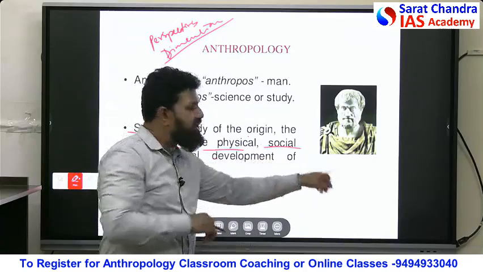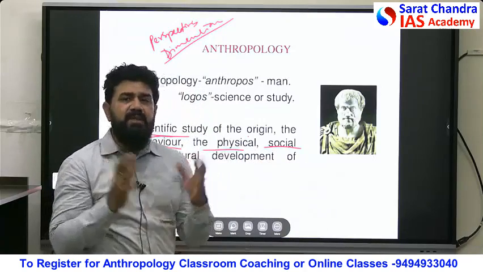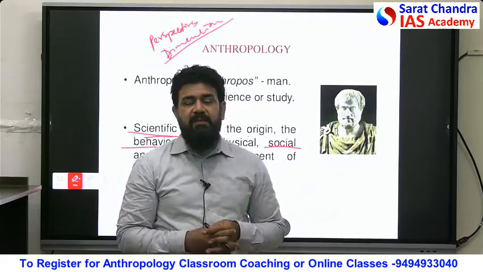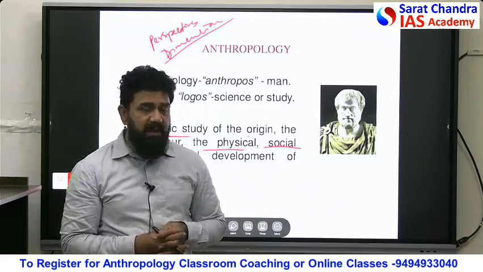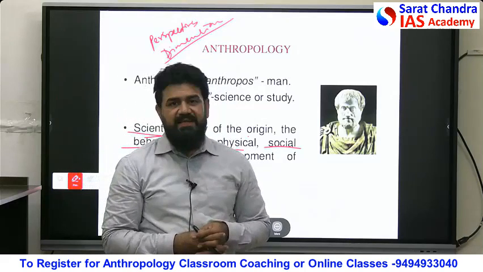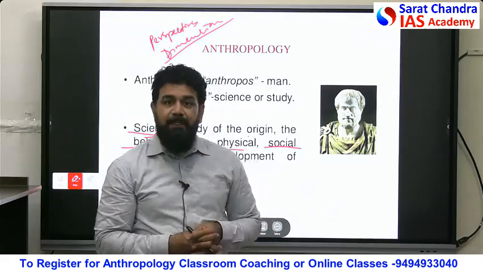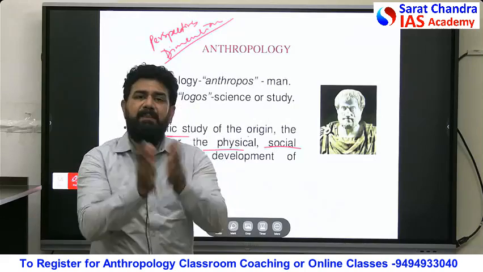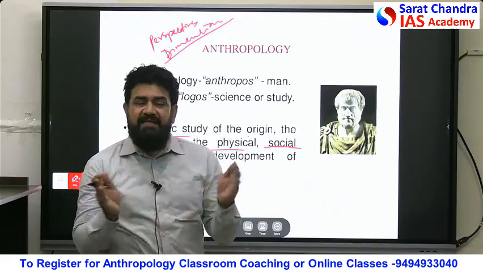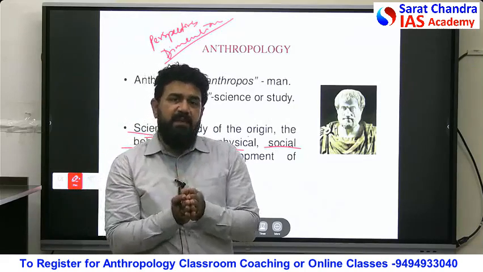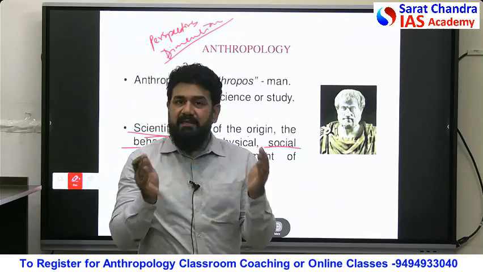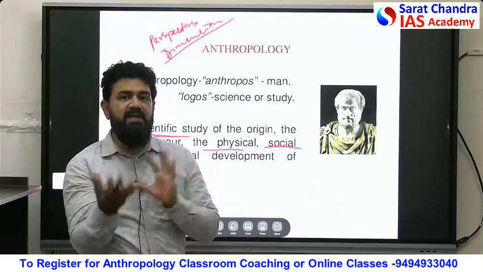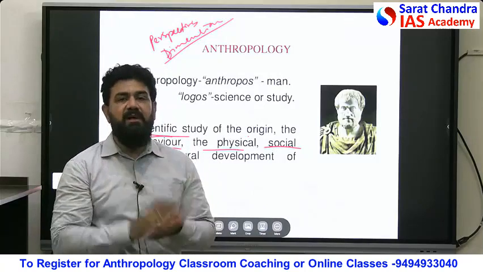Next is what? The social dimension. What is social here? Groups of humans. You don't see any human living alone throughout one's life. You always see humans living in groups. Please remember, just a group of people does not constitute a society. What constitutes a society is meaningful relationships between those people concerned with multiple aspects of their lives. So whenever there is an interaction, whenever there is a relationship between a group of people, they can be called a society. So this is another dimension to understand humans. We call it the social dimension.